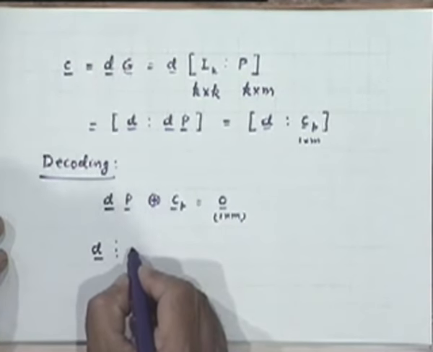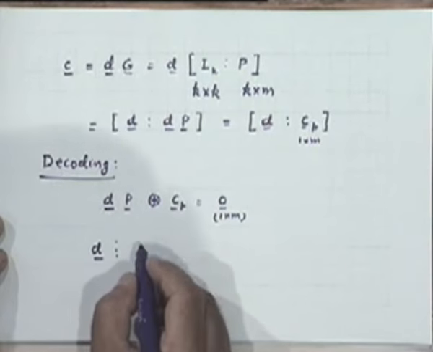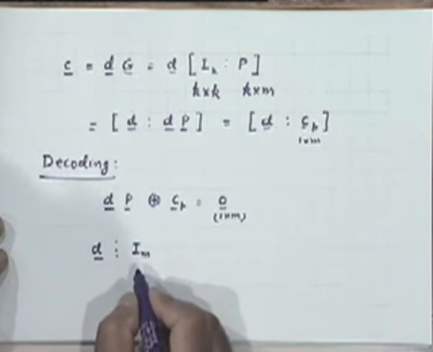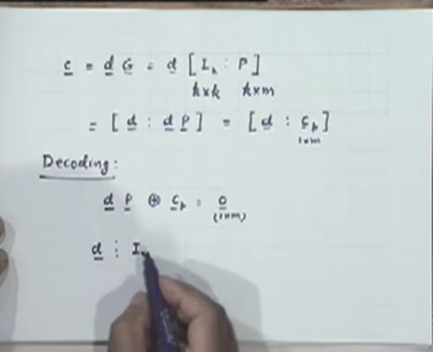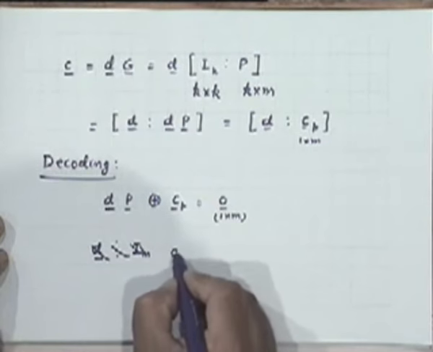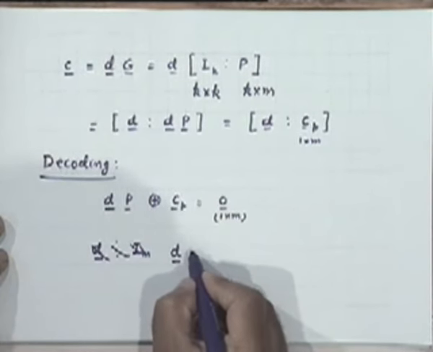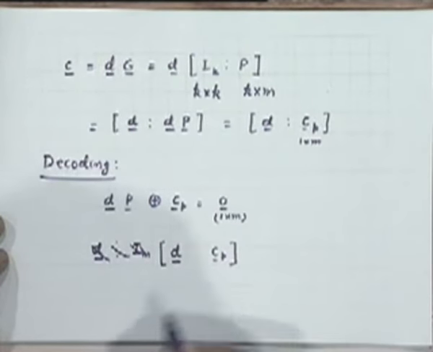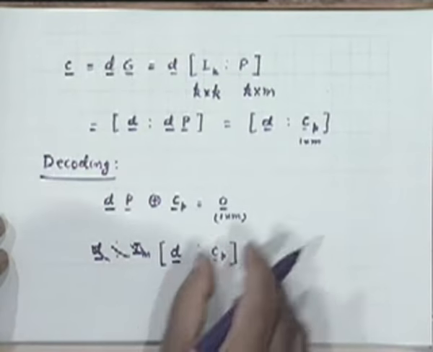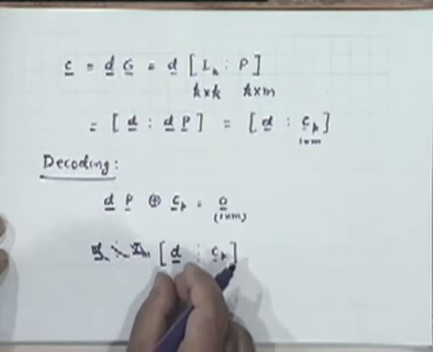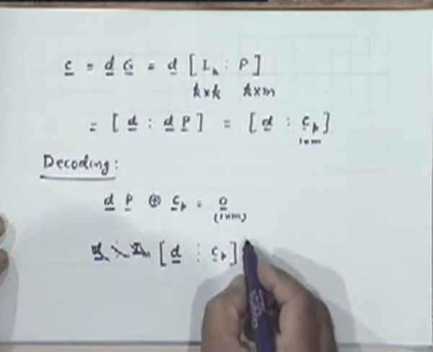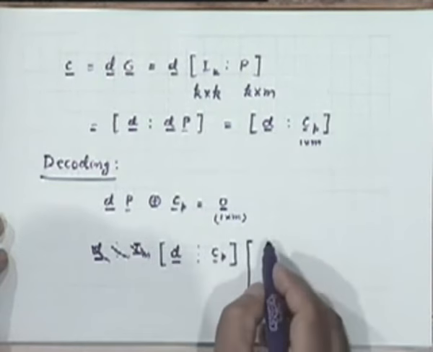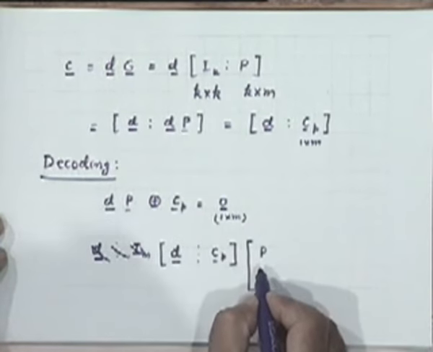So in matrix form, we can write this as D. I'm sorry, I'll have to rewrite it. We know this is our code vector. It consists of D and C P, right? This equation I can rewrite like this: D is being multiplied by the matrix P, right?